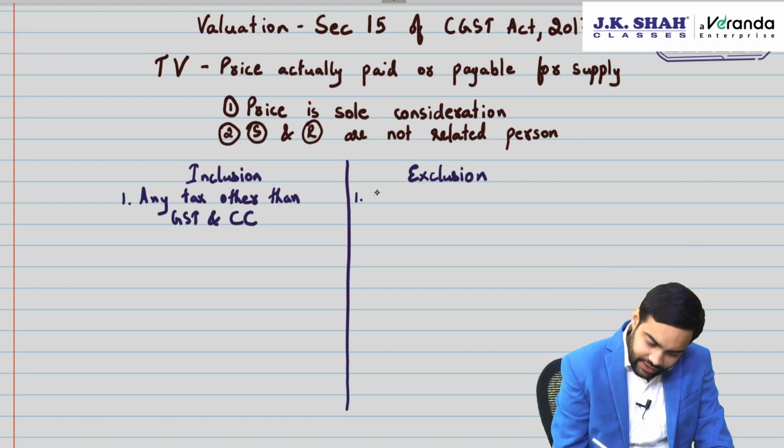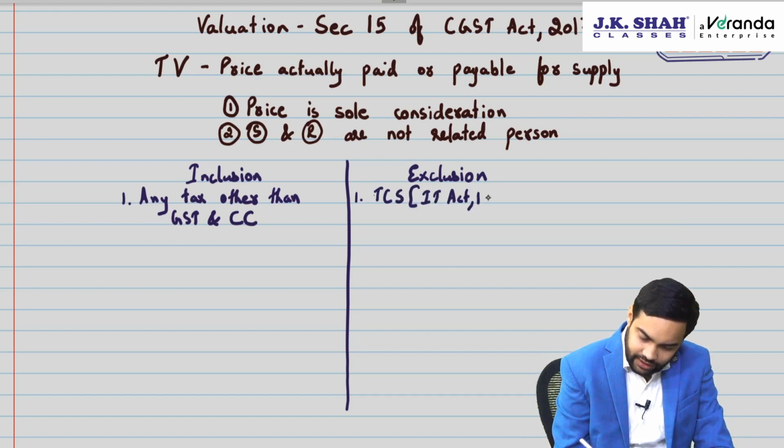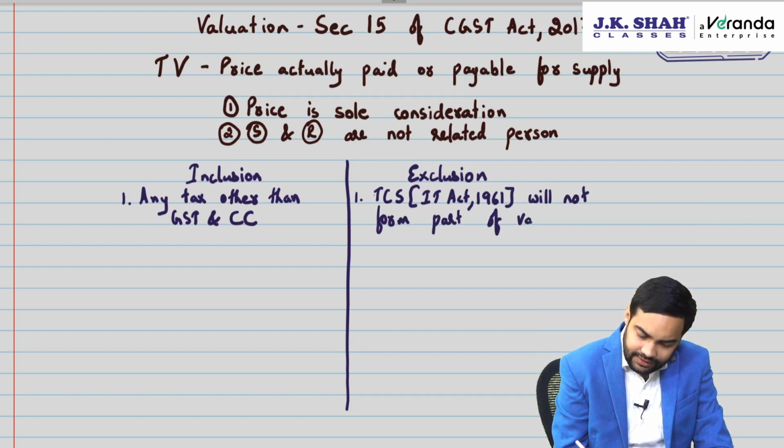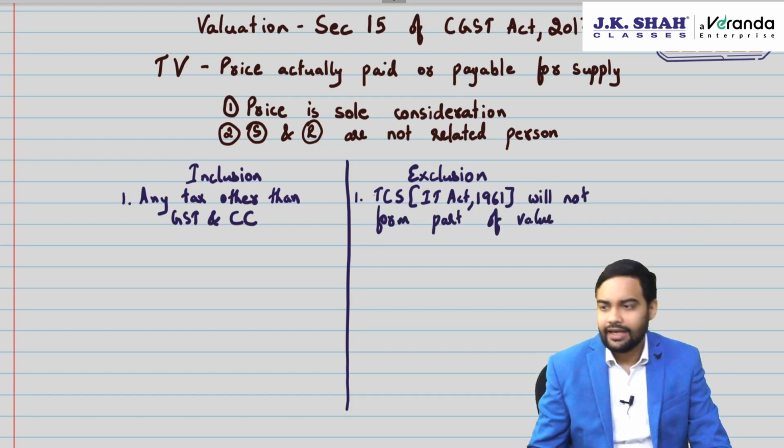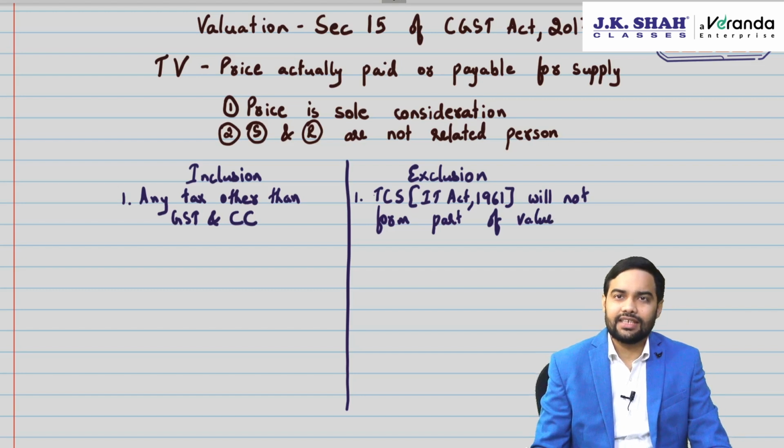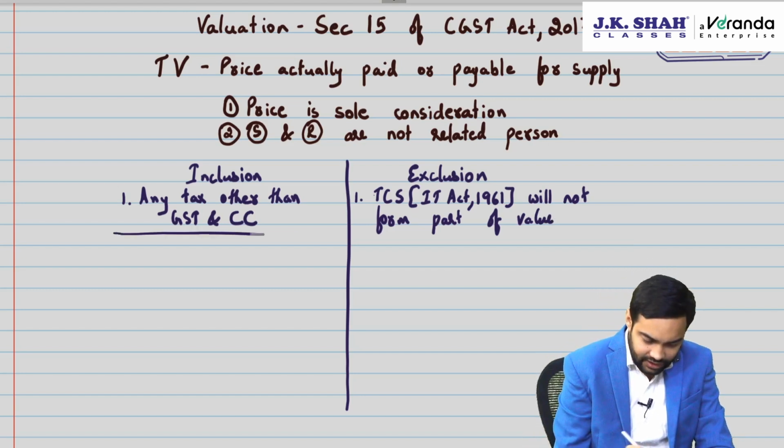CBIC has clarified that TCS, which is collected under the Income Tax Act 1961, will not form part of value, because TCS is as good as income tax paid in advance, and it doesn't make sense to levy GST on income tax paid in advance.